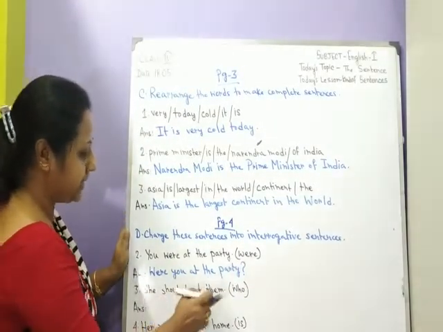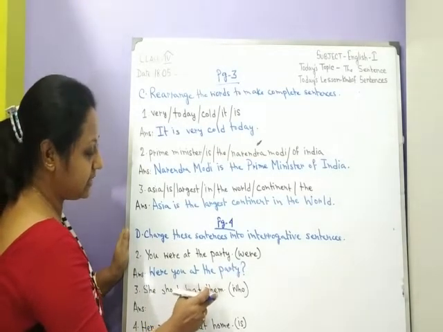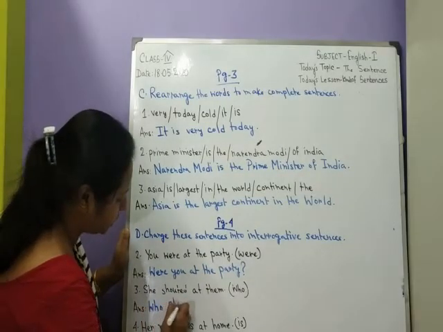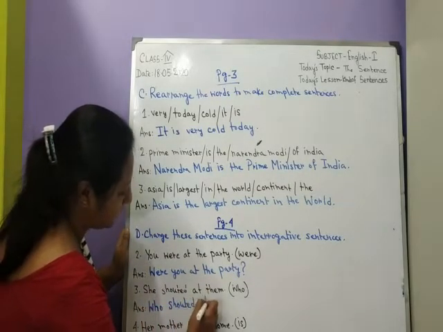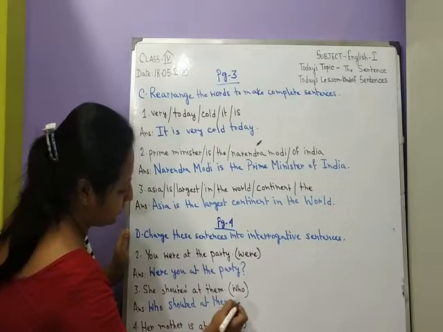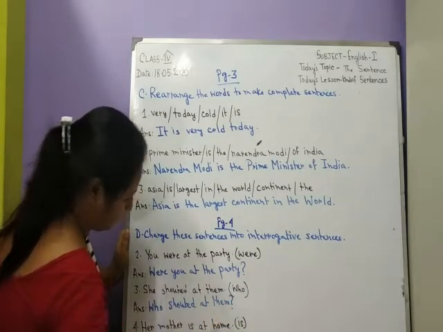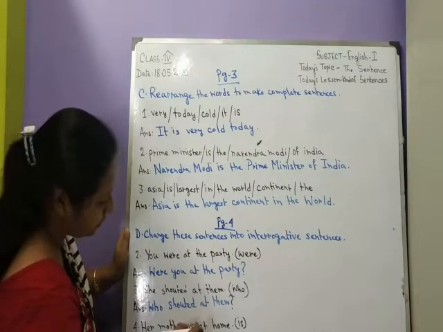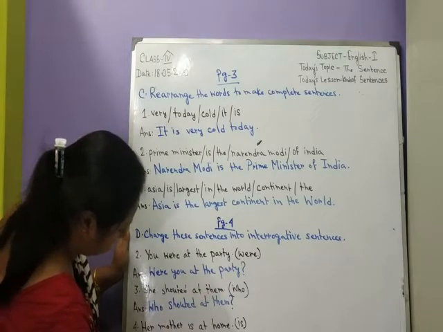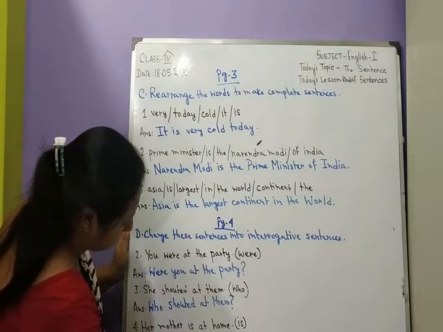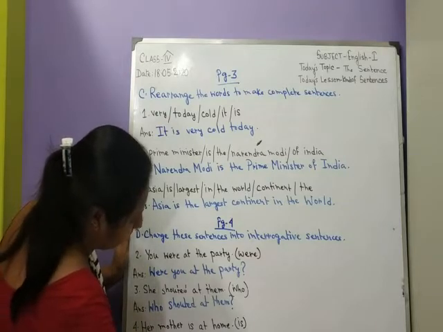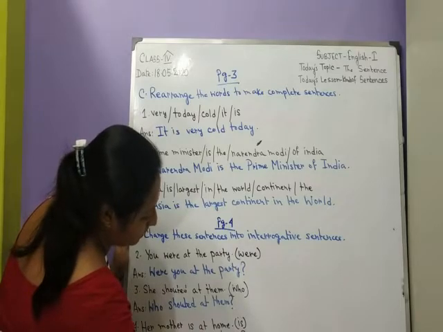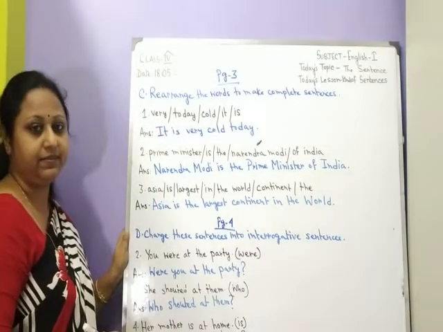She shouted at them. You have to begin this sentence with the word who. So it will be, who shouted at them? And also add a question mark. Her mother is at home. You have to begin the sentence with the word is. So it will be, is her mother at home? Then we have to add a question mark at the end of this sentence.